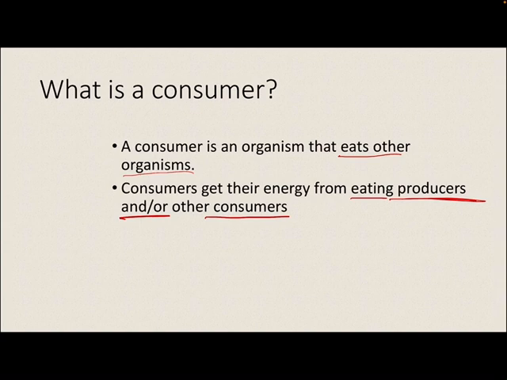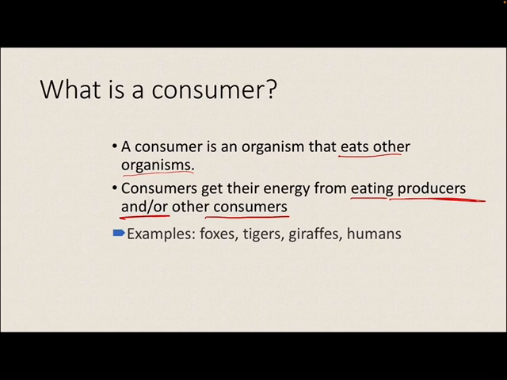And those all have their own names too, which we're not going to talk about today, but you might already know what I'm talking about, right? Animals that eat only other animals, or animals that eat only plants, or animals that eat both. Those are different types of consumers. So examples of consumers can be foxes, tigers, giraffes, humans, basically any species that has to eat or consume, right?